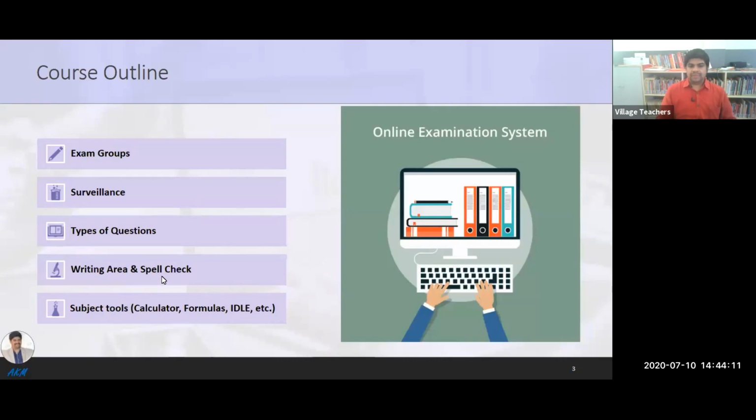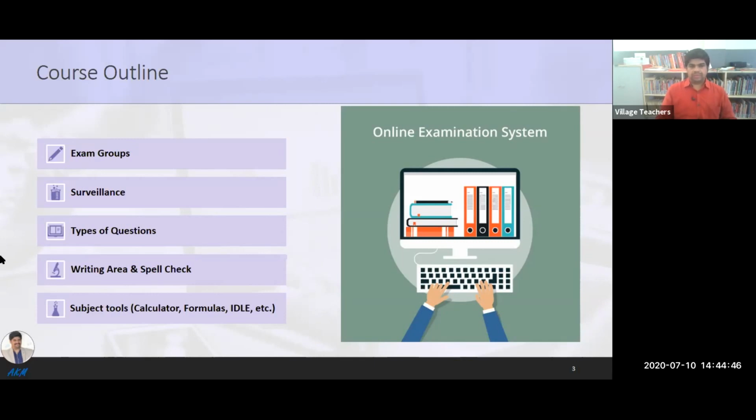Then a writing area and spell check facility is available. For English type examinations, we can enable the spell check facility, so the system will automatically correct the spelling. For Maths also, we can conduct the examination here. Subject tools like formula, calculator, etc. are available. And for computer science students, they can use IDLE for JavaScript and Python. They can try the Python program in the system, but it is not possible to copy the program and paste it. They can just write down the code in the examination window.